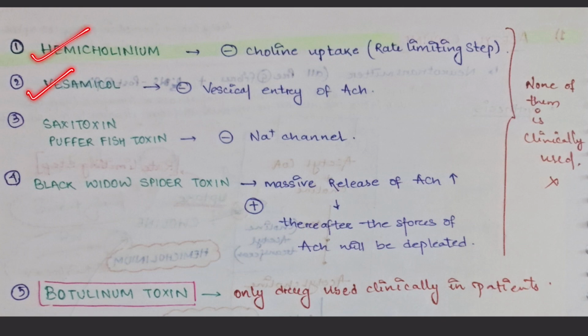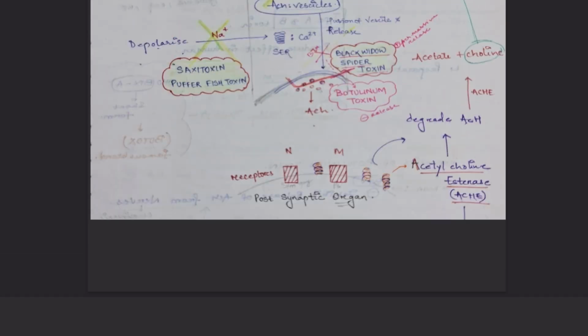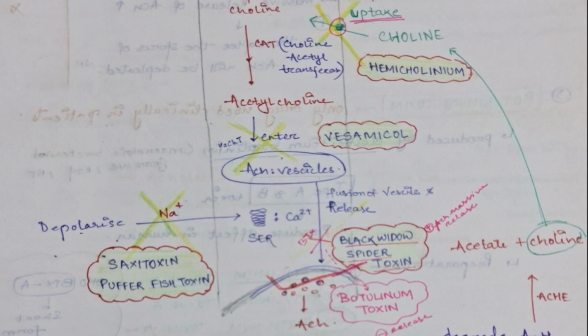Hemicholinium, vesamicol, saxitoxin, pufferfish toxin, black widow spider toxin, botulinum toxin. Let's go to the mechanism. There we will see which one acts. So, hemicholinium. Now this inhibits the uptake of choline.